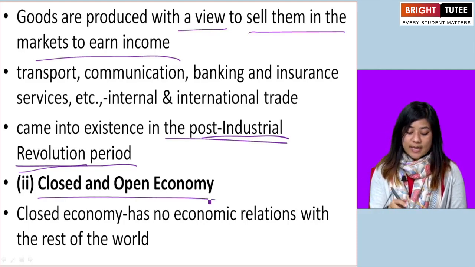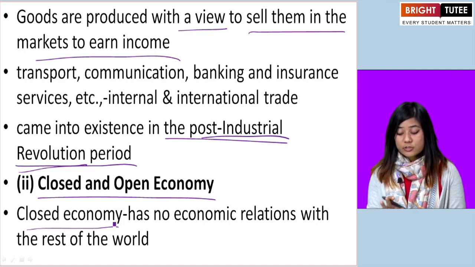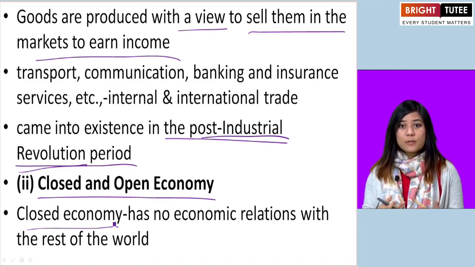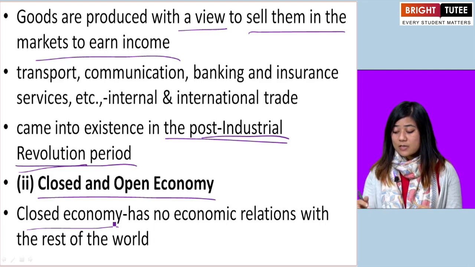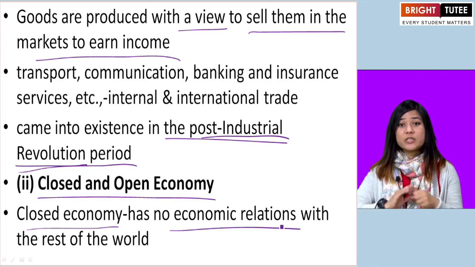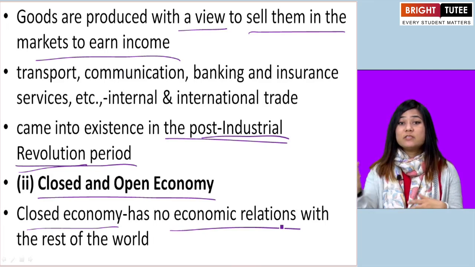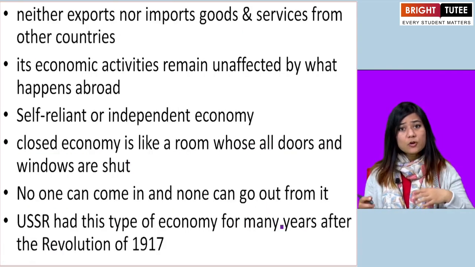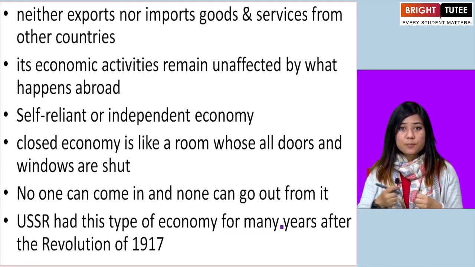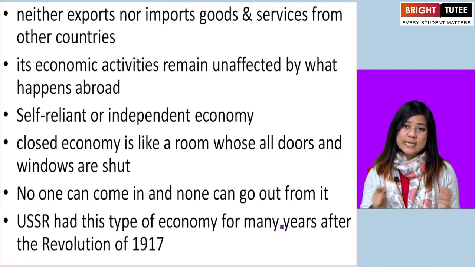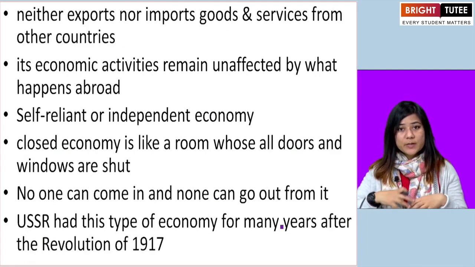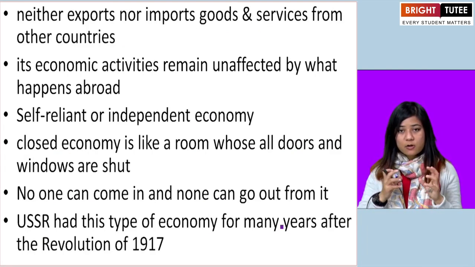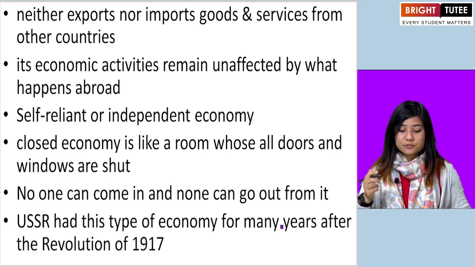So, we'll look at first the closed economy. A closed economy is an economy which has no economic relations with the rest of the world, with the outside world, with other countries. That means neither export nor import of goods takes place between the country which has a closed economy and the rest of the countries.